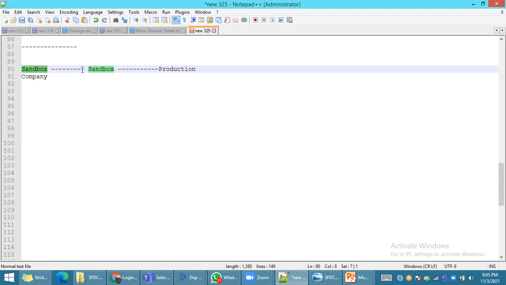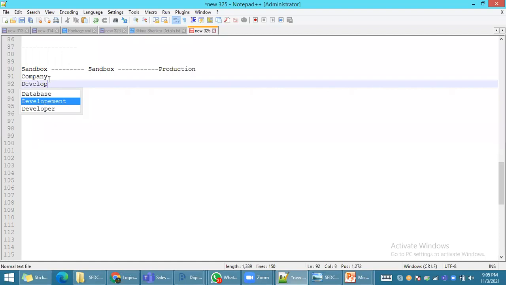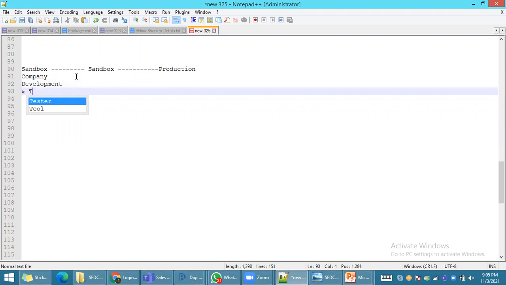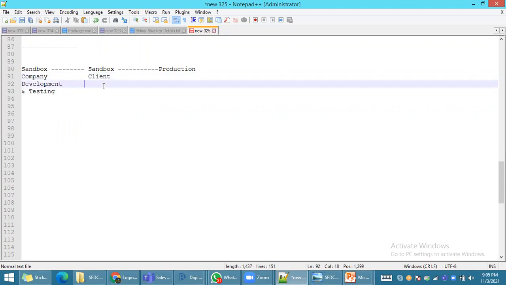Each and every client company uses more than one sandbox. First sandbox for company development, another sandbox for company development and testing, another sandbox for client testing. The client also has some development team, correct? Once the client tests and approves it, only then will they move from this sandbox to production. Is it clear?